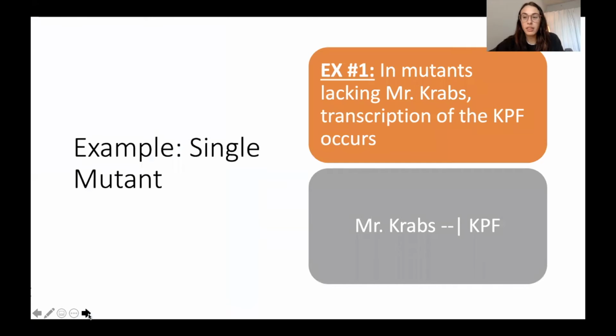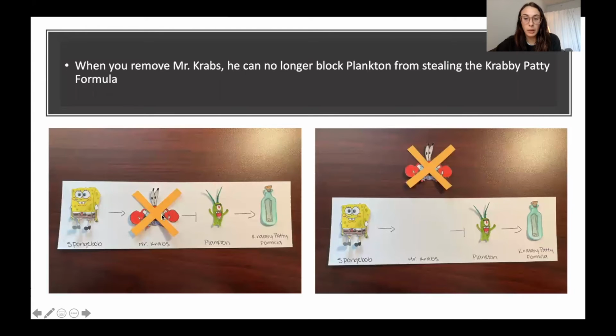So here's my first example of a single mutant. In mutants lacking Mr. Krabs, transcription of the Krabby Patty formula does occur. So we know that Mr. Krabs blocks the stealing of the Krabby Patty formula. In this picture, we can see that when you block Mr. Krabs, SpongeBob helps Plankton on accident steal the Krabby Patty formula because Mr. Krabs isn't there to block Plankton. So Plankton can transcribe or steal the Krabby Patty formula.